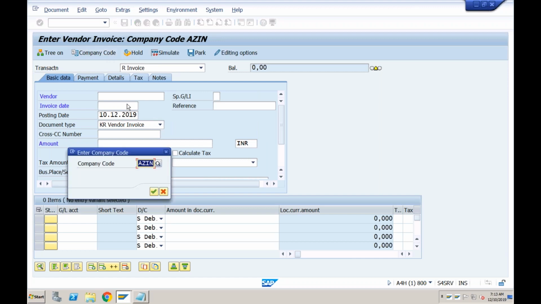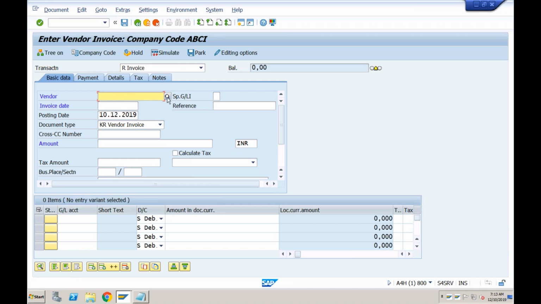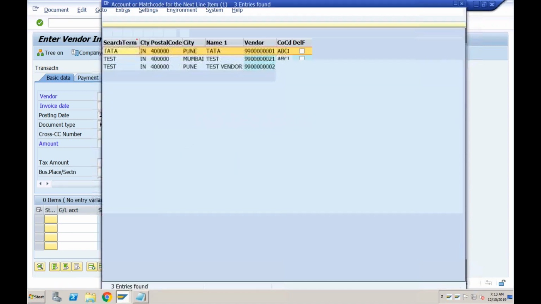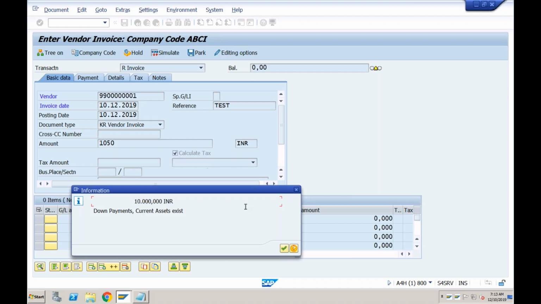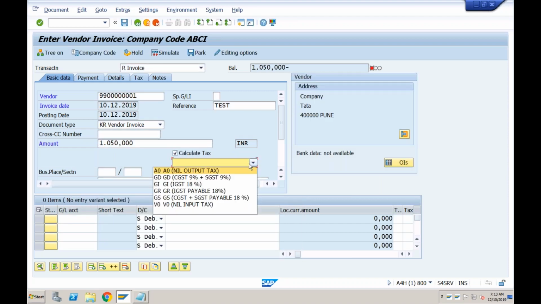So my company code is ABCI, this one. Okay, and I have to select the vendor here. So let's do F4, enter. So this is my vendor. Invoice date 10/12/2019. Just write something, test or something here. Okay, so the amount is 100, or maybe with tax it is 1050. Okay, what I need to do is I need to click on this calculate tax indicator. Okay, and I need to specify the tax code.